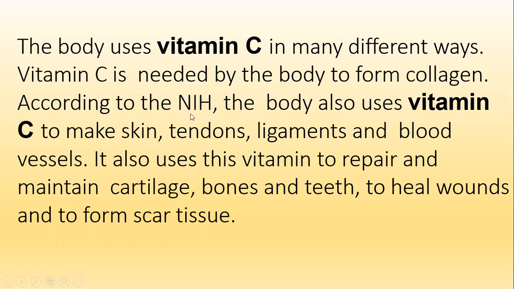According to the NIH, National Institutes of Health, the body also uses vitamin C to make skin, tendons, ligaments, and blood vessels. The tendon is responsible for the attachment of our muscle to the bone.